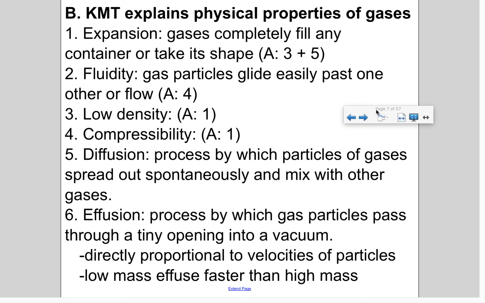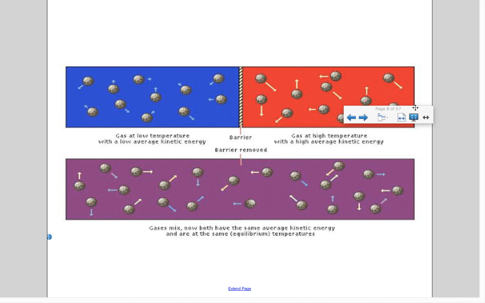Diffusion is the process by which particles of gases spread out spontaneously and mix with other gases. And then effusion is the process by which gas particles pass through a tiny opening into a vacuum, and that is directly proportional to the velocities of the particles, how fast they are moving. Low mass gases effuse faster than high mass, because low mass means they can move faster. So here, gas at low temperature has low average kinetic energy, small little arrows. Gas at high temperatures, you increase that temperature, they move faster. If you remove the barrier, you have diffusion going on here.